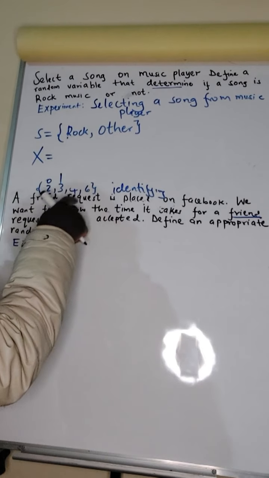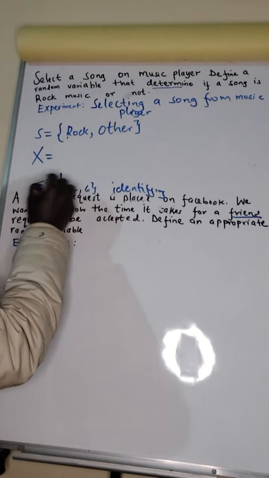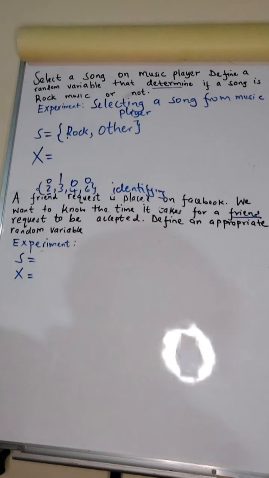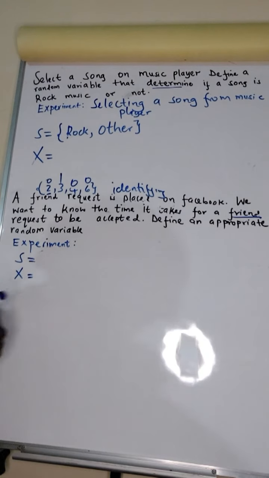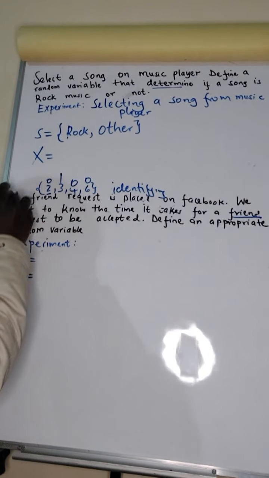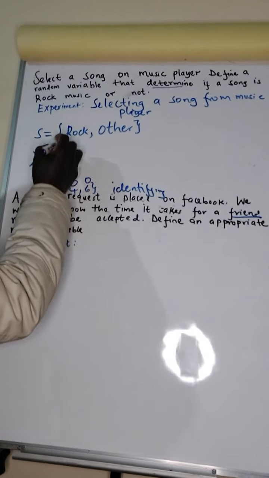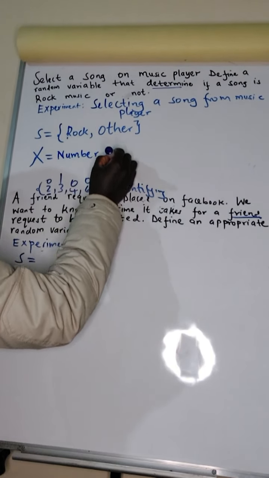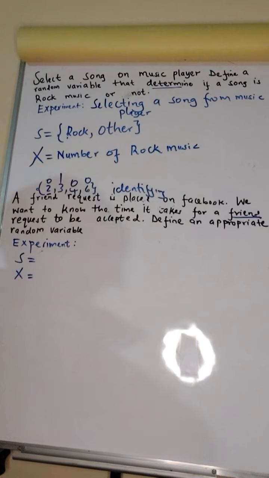In simple terms, whenever you see the concept of determining, of identifying something, we normally use 1 and 0 to identify two types of things. So this random variable, because it is identifying if a song is rock or not, we are going to indicate this random variable as the number of rock music.